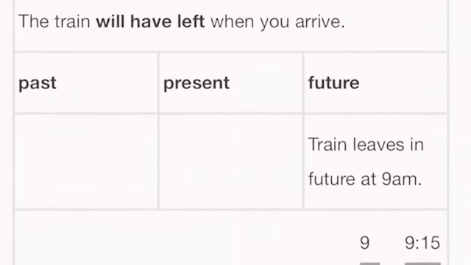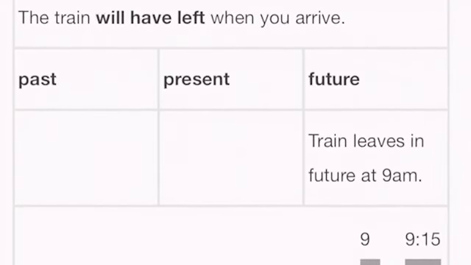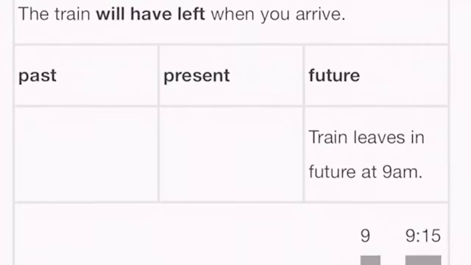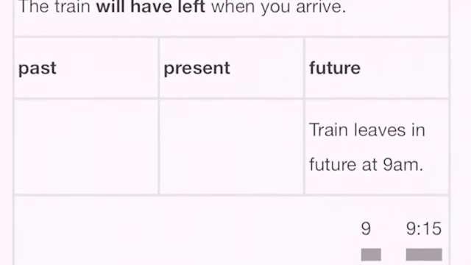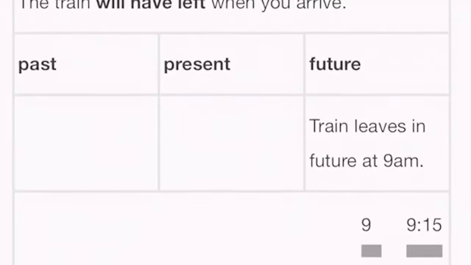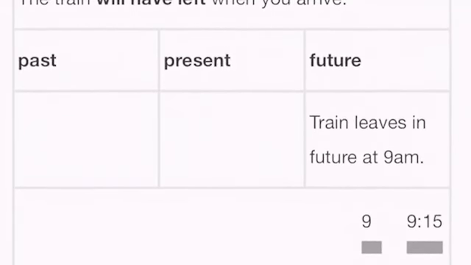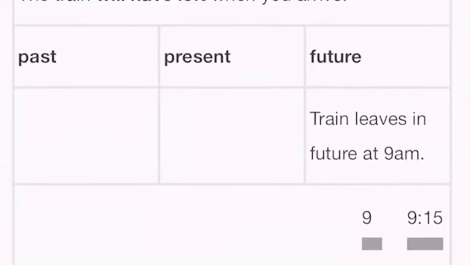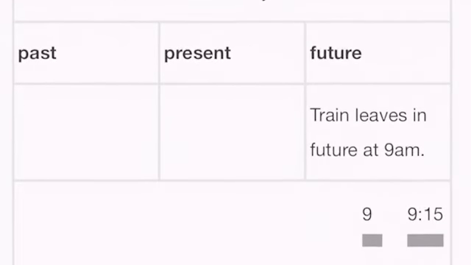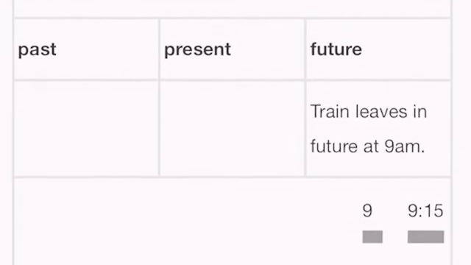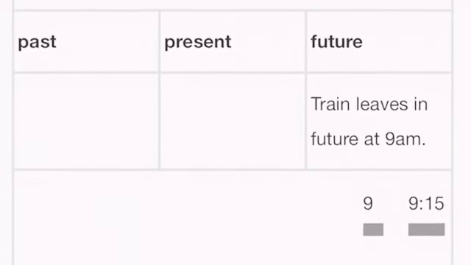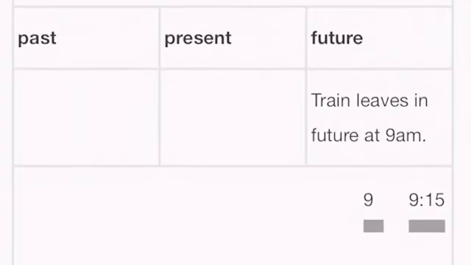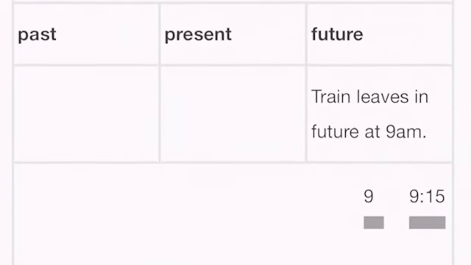Now students, let me tell you something about the usage of future perfect tense. Now first understand that the future perfect tense expresses an action in the future before another action in the future. Got it? Now what happens here? Future perfect tense will express an action in the future before another action takes place in the future. Got it? Now this is also known as the past in the future.